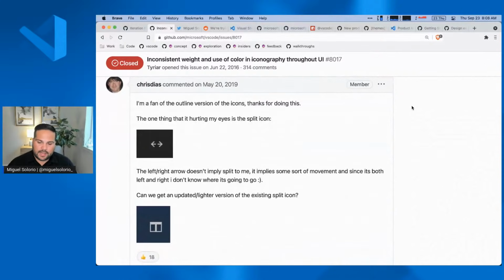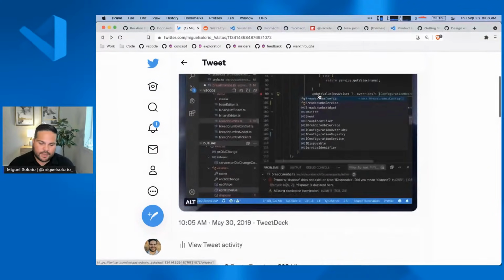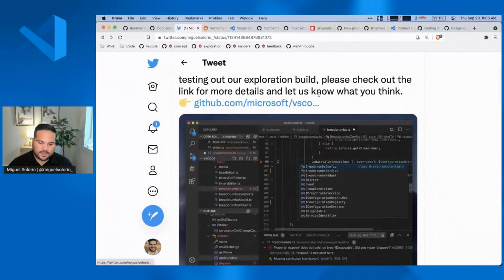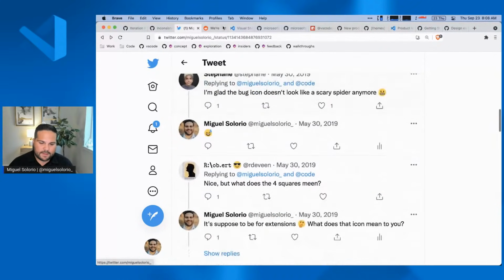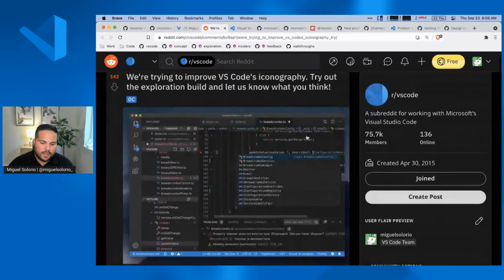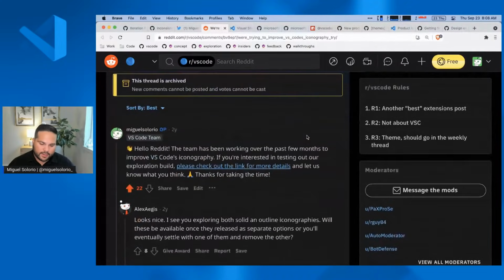One issue that we were running into was that this was all consolidated onto our community on GitHub. So we wanted to go outside of that and find people who were not on GitHub, people maybe on Twitter and Reddit. So we also went over to Twitter and tweeted this out and mentioned that we were looking to do this to get feedback. So we had a link. We started to get lots of good feedback from the community there, and then also on Reddit. We posted there as well. So if you're in these communities, we try to reach out into these other areas.